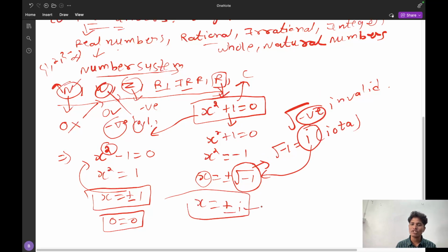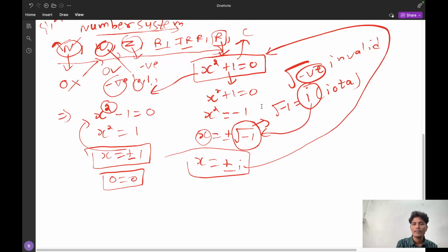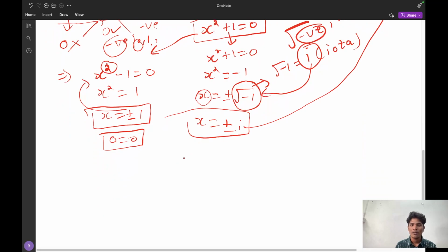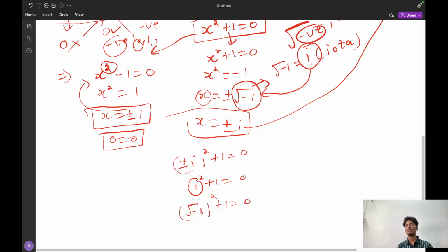If I back substitute x equal to plus or minus iota in the given equation, what will I get? I will get (plus or minus iota) whole square plus 1 equal to 0. Plus or minus 1 whole square is plus 1 only. So i square plus 1 equal to 0. What is i? i is root of minus 1. So (root of minus 1) whole square plus 1 equal to 0, and (root of minus 1) whole square is minus 1, so minus 1 plus 1 equal to 0. So 0 equal to 0, which is valid.